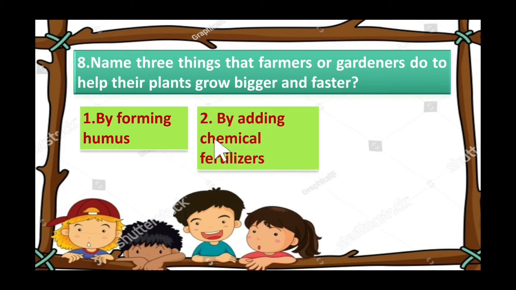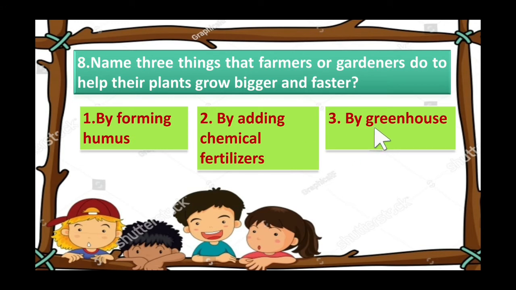Now, the second one by adding chemical fertilizer. We know by adding chemical fertilizer, the chemical fertilizer will also form mineral salts in the soil, but it will not form humus in the soil, right? So, first one by forming humus, second one by adding chemical fertilizer in the soil.